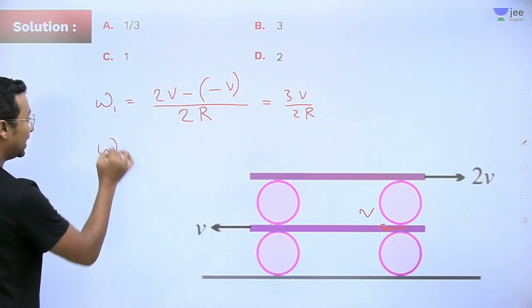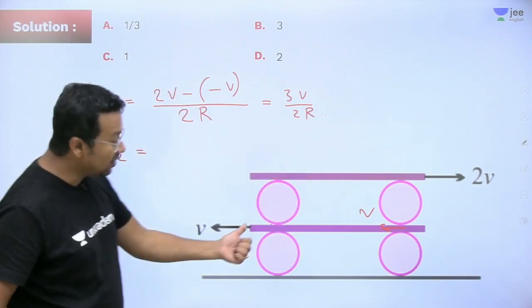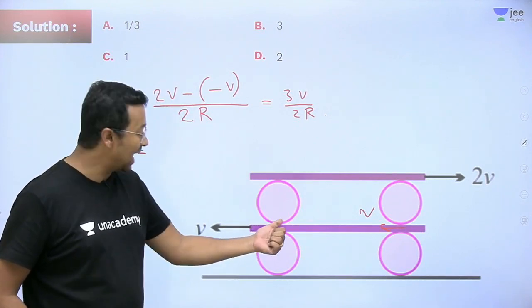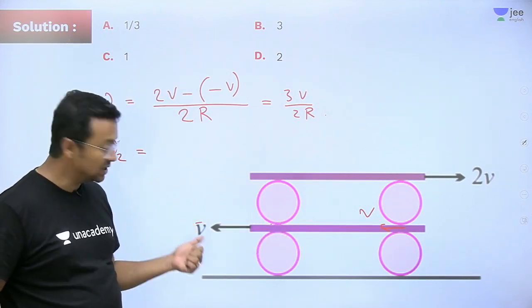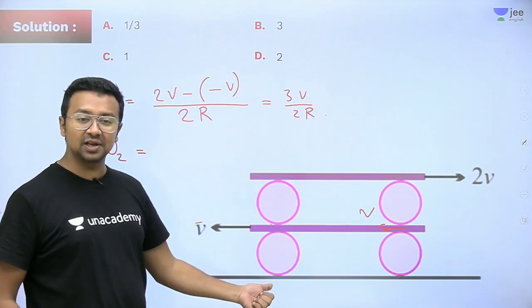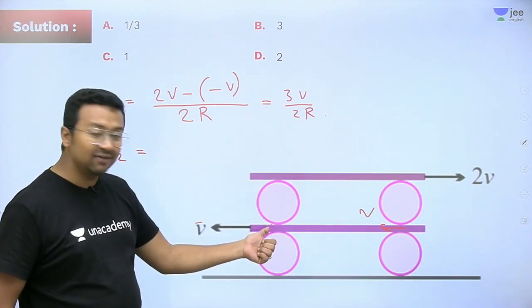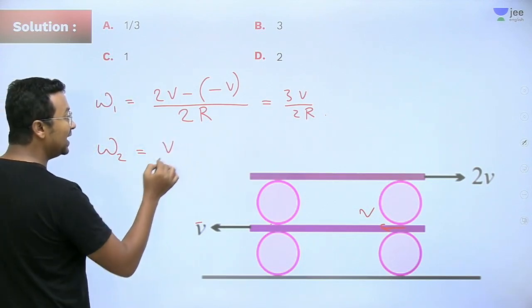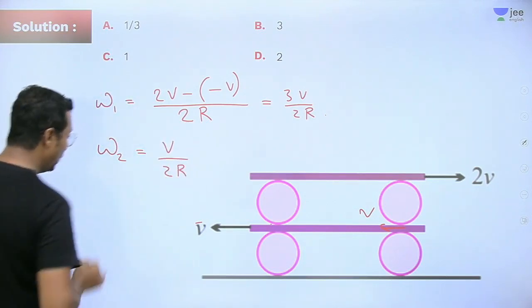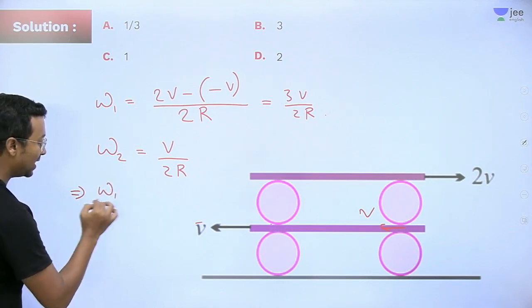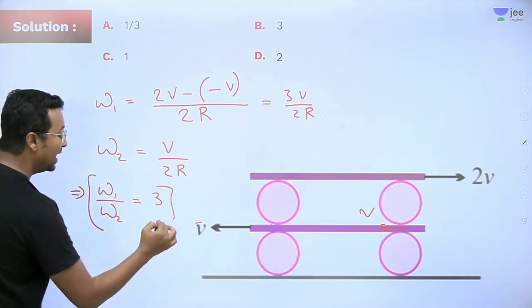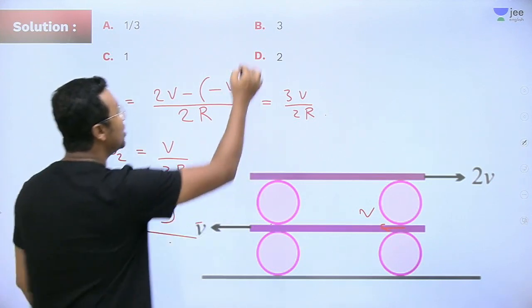Similarly, we will calculate omega 2. What will be your omega 2? Now see, the topmost point is having a velocity of v in this direction and the bottommost point is stationary. So what will be the relative velocity of the top with respect to the bottom? It will simply be v divided by 2r, which implies omega 1 by omega 2 will be equal to 3. Alright, let's see now how many of you have actually got it correct.